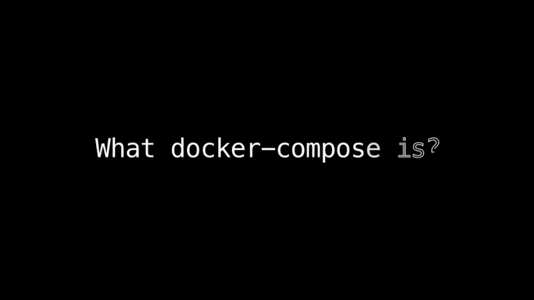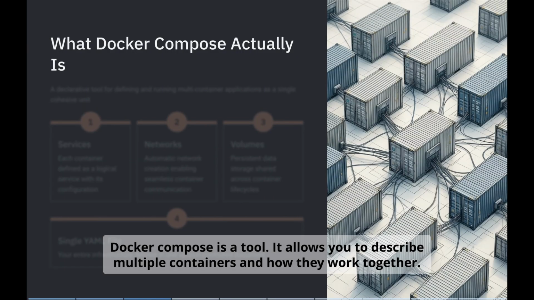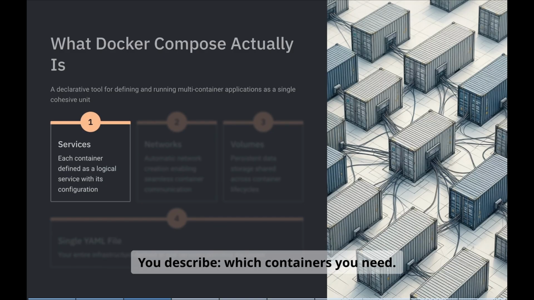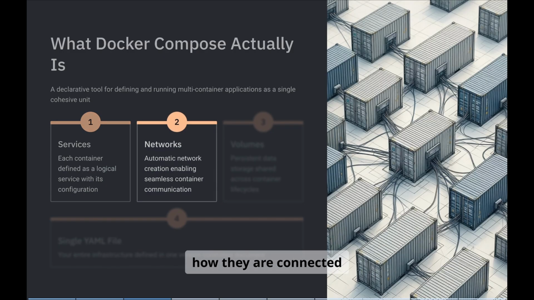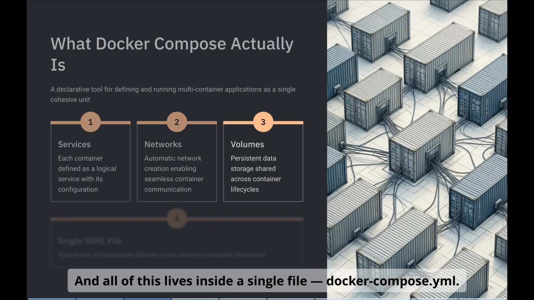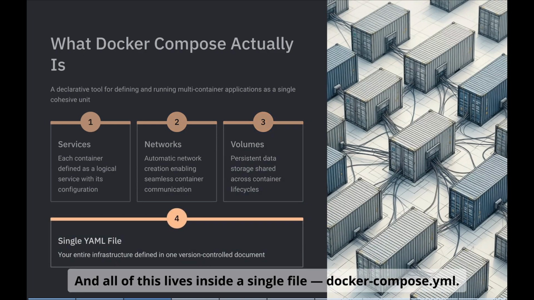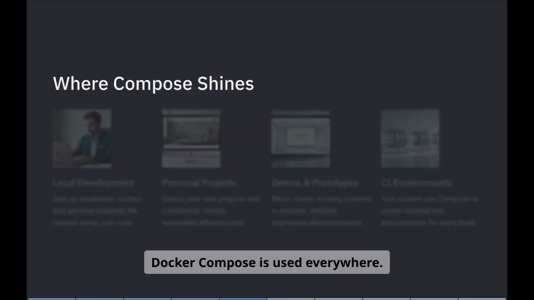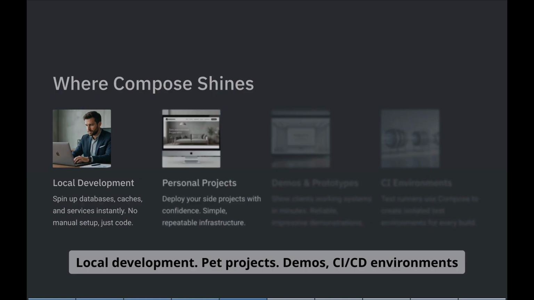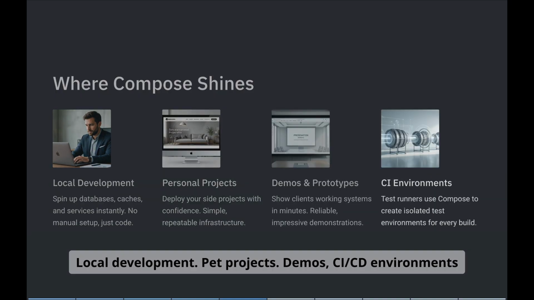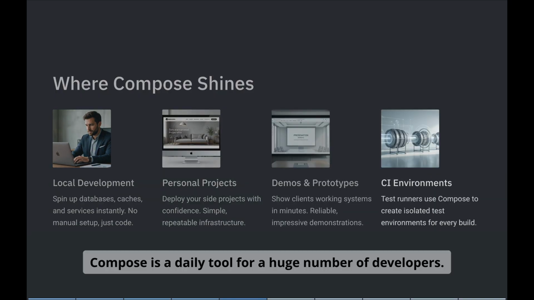So what is Docker Compose? Docker Compose is a tool. It allows you to describe multiple containers and how they work together. You describe which containers you need, how they are connected, which ports and volumes they use, and all of this lives inside a single file, docker-compose.yaml. Docker Compose is used everywhere: local development, pet projects, demos, CI/CD environments. Compose is a daily tool for a huge number of developers.